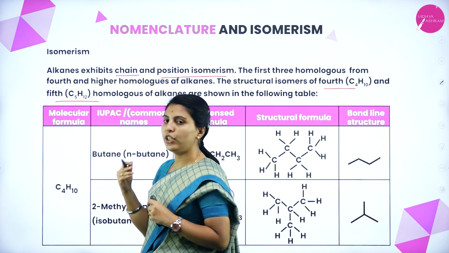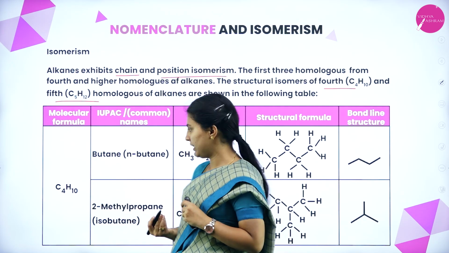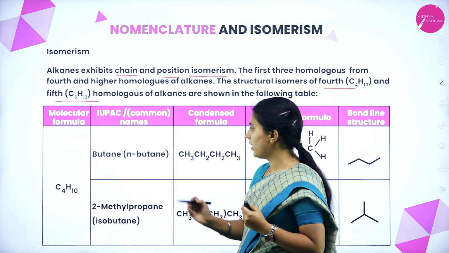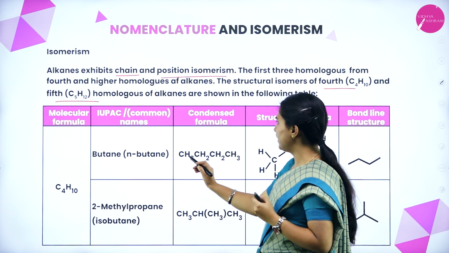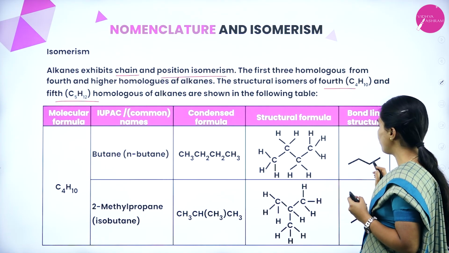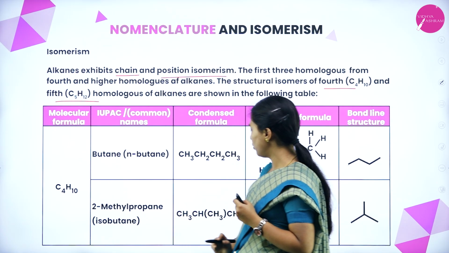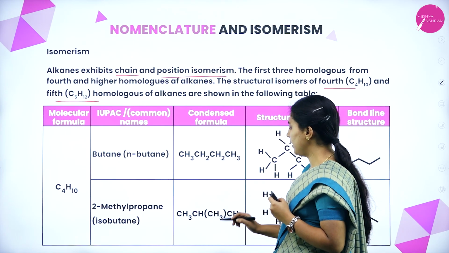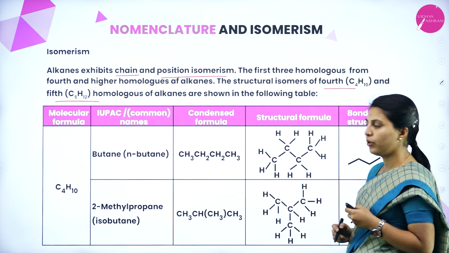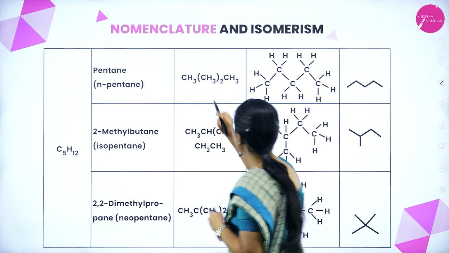See here, any kind of branching will be exhibited only by homologues beyond the first 3 members of the series. That's why they have taken 4, that means butane. It can be written in 2 ways, butane and 2-methyl propane. This is a straight-chain condensed formula and this is the structural formula. This is the bond line structure: meth, eth, pro, but. This is 2-methyl propane, that is isobutane. This is a little bit branched. This is the 5th homologue, pentane, n-pentane, condensed formula.